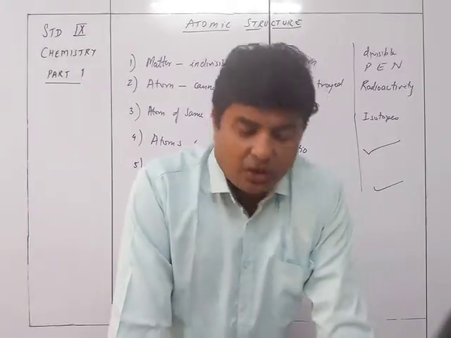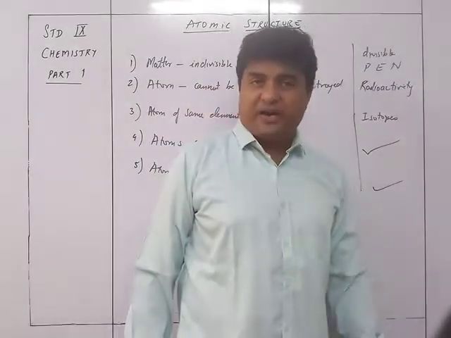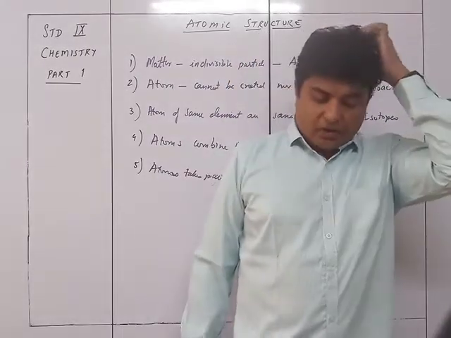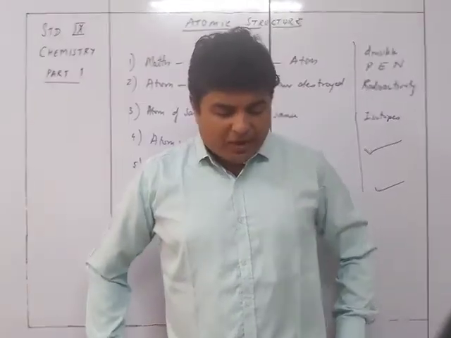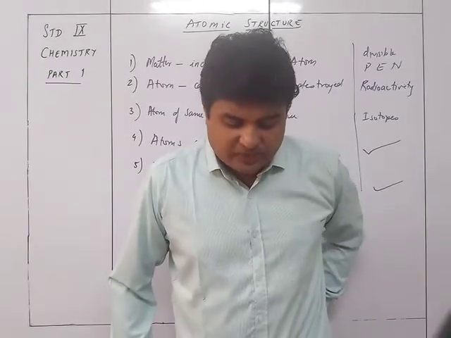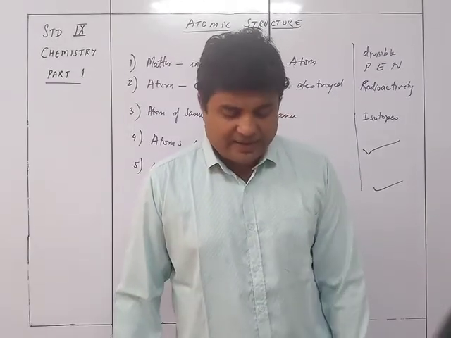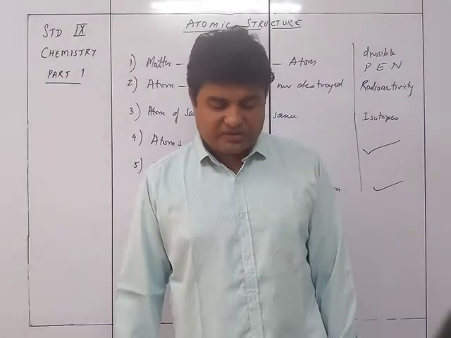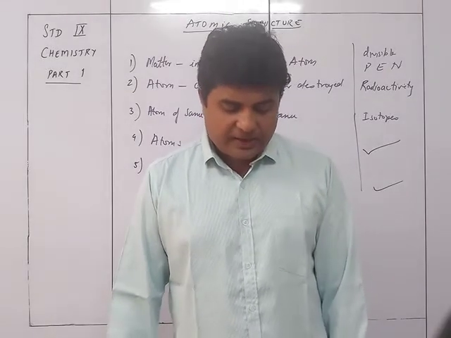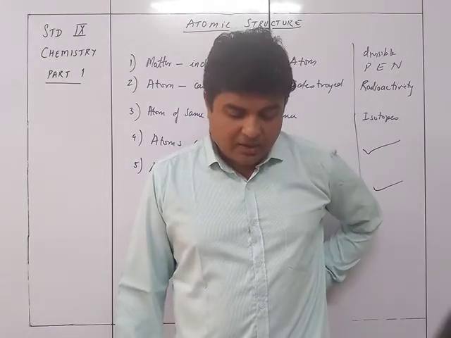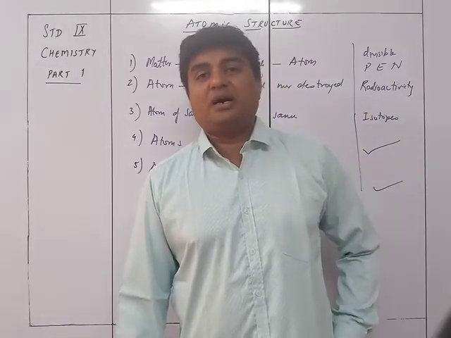So this is how the modern atomic theory differs from Dalton's atomic theory. The modern atomic theory, however, correlates with Dalton's atomic theory in the fact that atoms are the smallest unit of matter taking part in the chemical reaction, and in a given compound the relative mass number and the kind of atom is a constant.